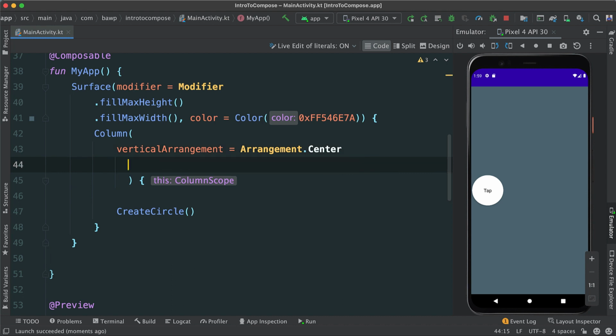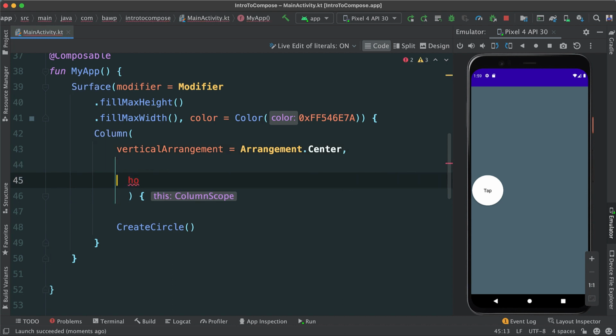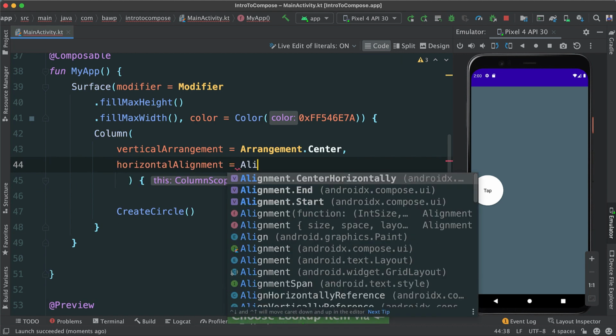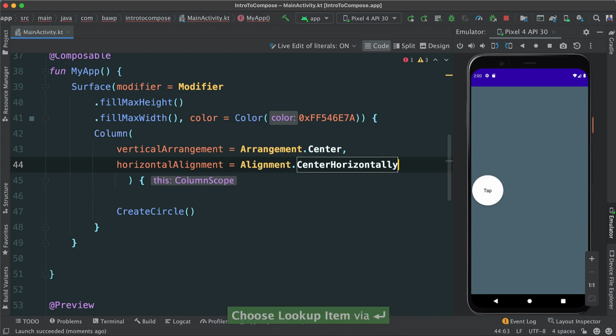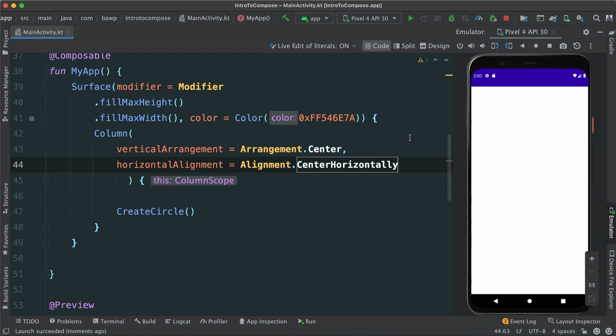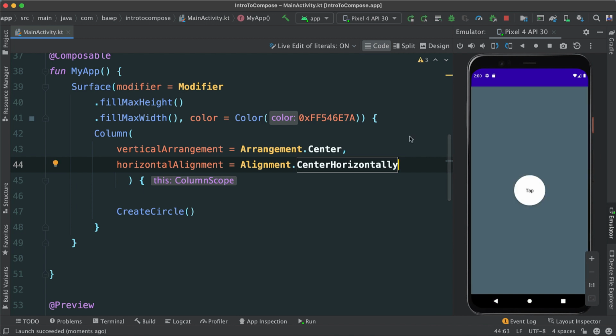Well, we're going to go ahead and add a comma there. Let's say horizontally, I said align. I want center horizontally like this. If we run this again, and voila, now the button is indeed in the middle of the screen, which is exactly where we want.